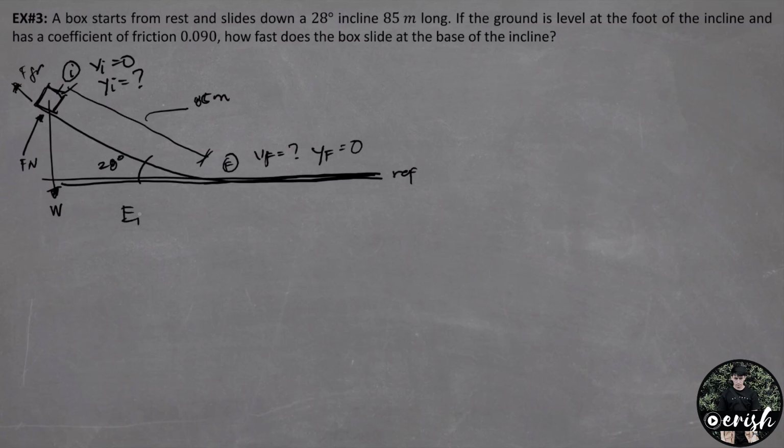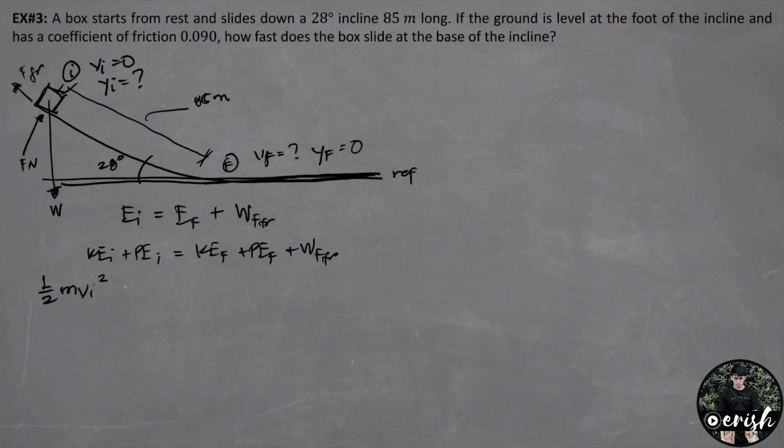So we have energy initial equals energy final plus work done by the force of friction. Kinetic energy initial plus potential energy initial equals kinetic energy final plus potential energy final plus work done by the force of friction. 1/2 times mass times the initial velocity square plus mass times gravity times initial position equals 1/2 times mass times the final velocity square plus mass times gravity times y final plus work done by the force of friction.